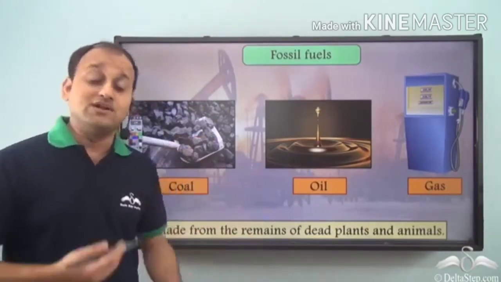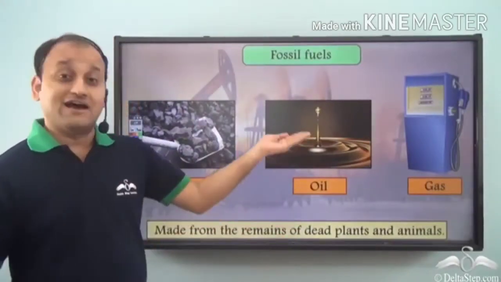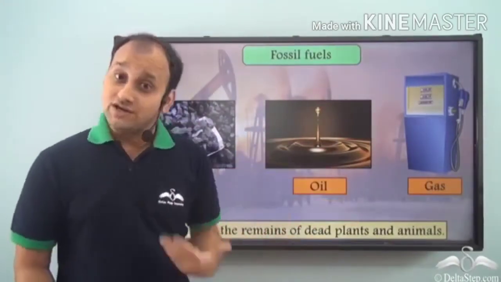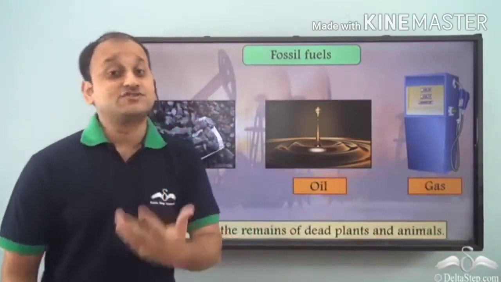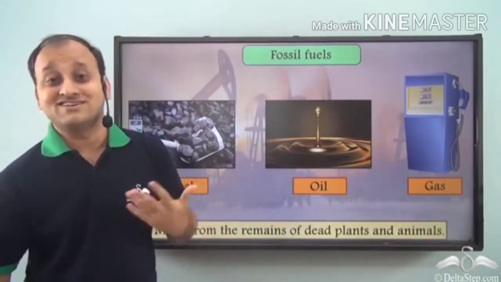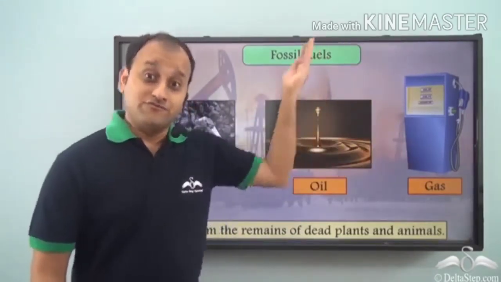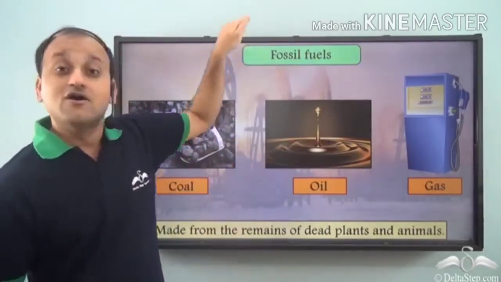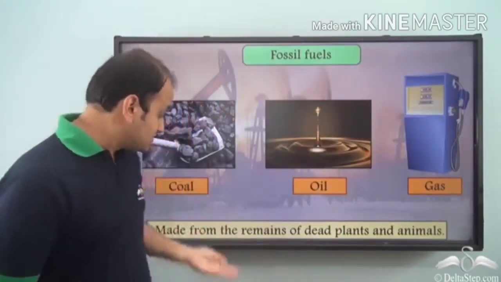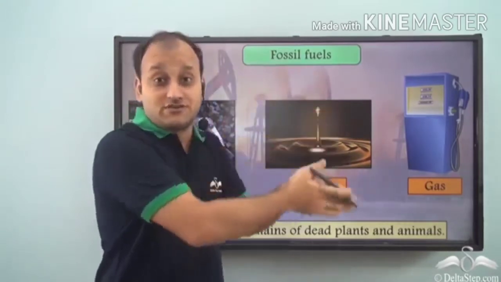For example, coal is used for cooking as well as in industries. Also, we have oil, which is again used in automobiles and industries. Then we have gas, which is again used for cooking as well as in industries and automobiles. So all these are fuels. Fuels generated from fossils. That's why we call them fossil fuels. So you see, coal, oil and gas have limited reserves and that's why they are called fossil fuels.